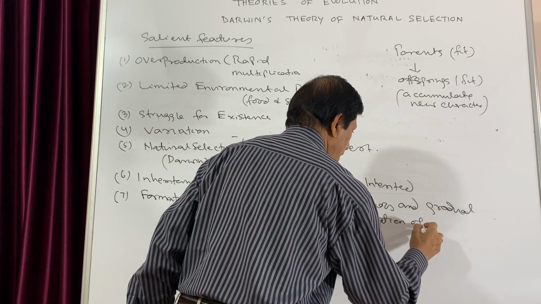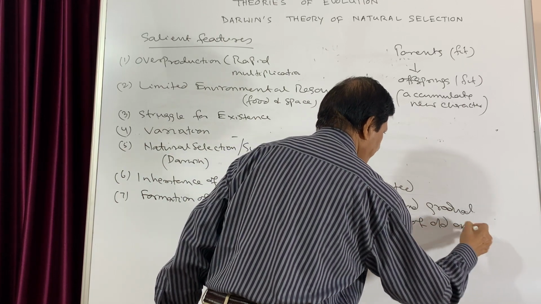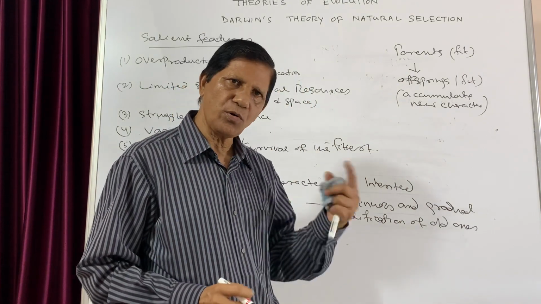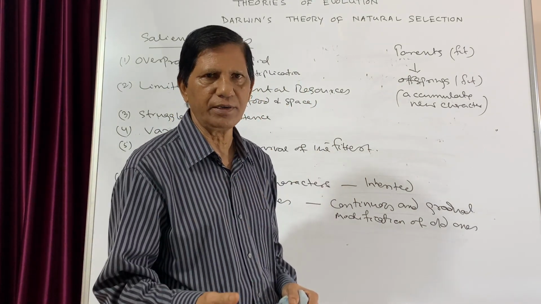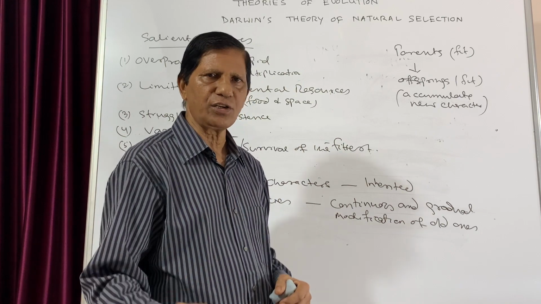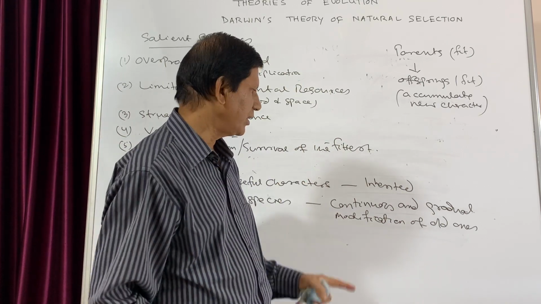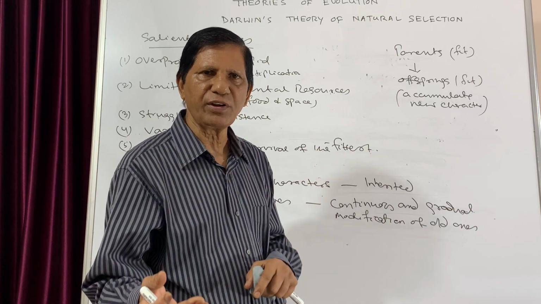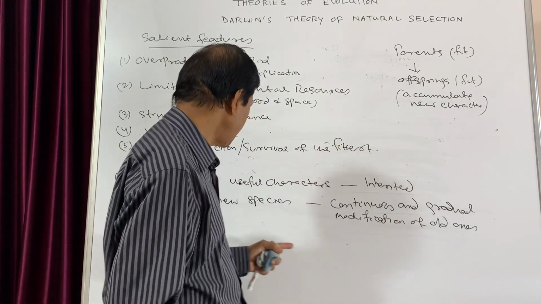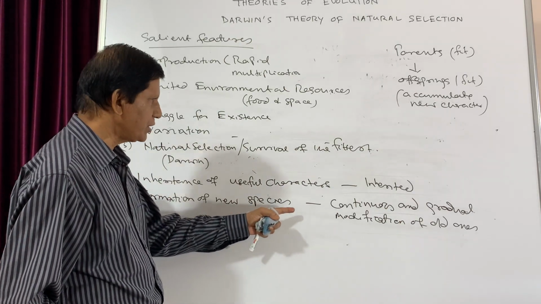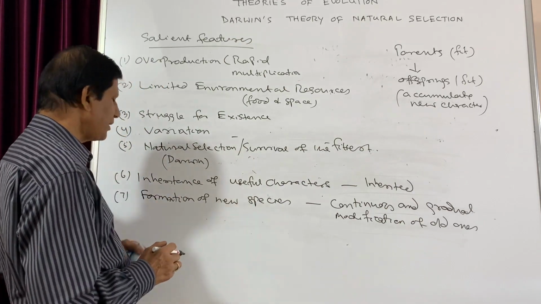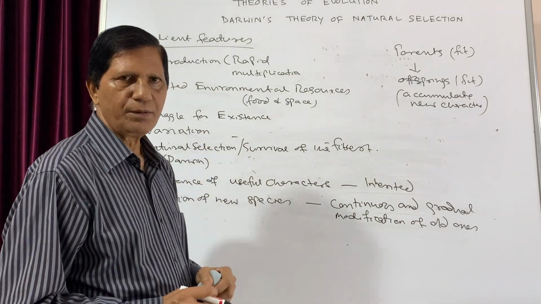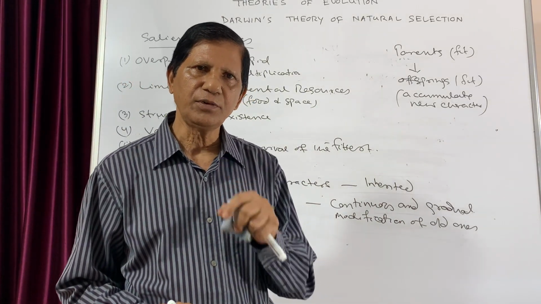modification of old ones. That means always we will inherit the characters from old ones, side by side we will accumulate them. Likewise, generation after generation, some organisms will evolve which will be completely different from their ancestors, and we can call that the formation of new species. So these are the 7 points or salient features of Charles Darwin's theory. But his theory was also subjected to criticism.